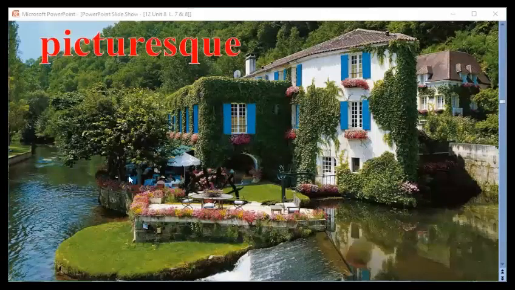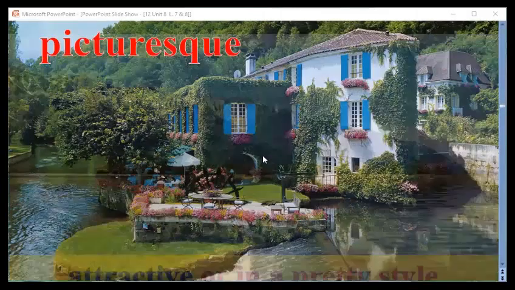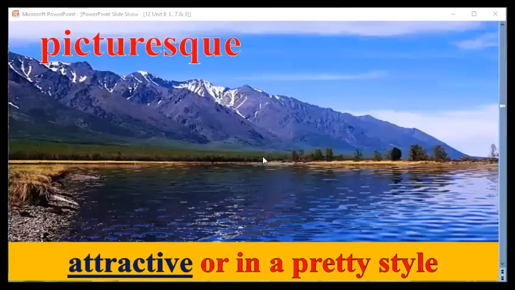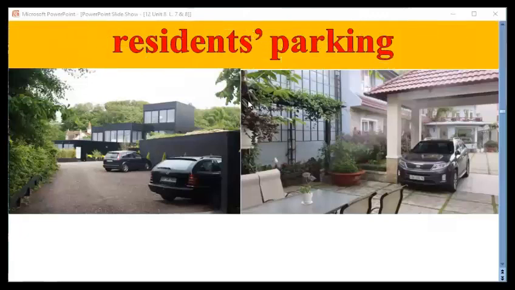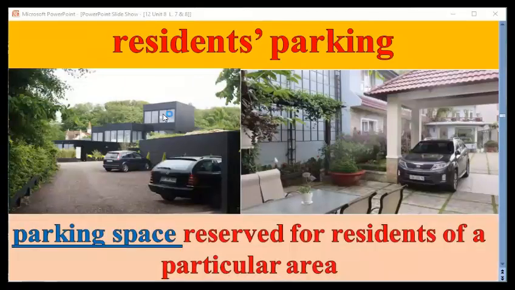Picturesque, attractive. Have a look. Picturesque means very attractive or in a pretty style. Residence parking. I think that all of you know this word or this expression. Parking space. It is a parking space. Residence parking.